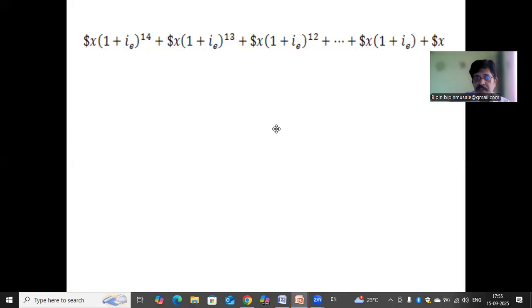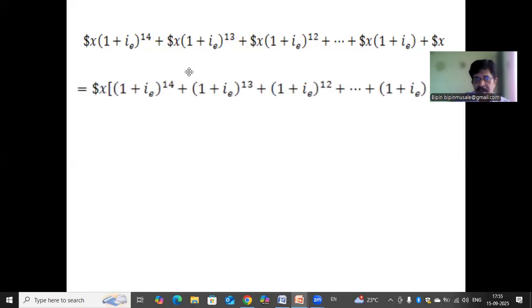Now, what is the sum of this? $X is a common factor, so we can take it out, right? So what is inside the bracket? It is the sum of terms in a geometric progression.